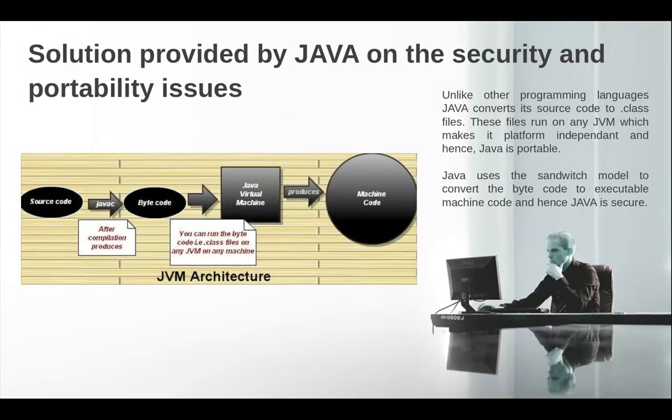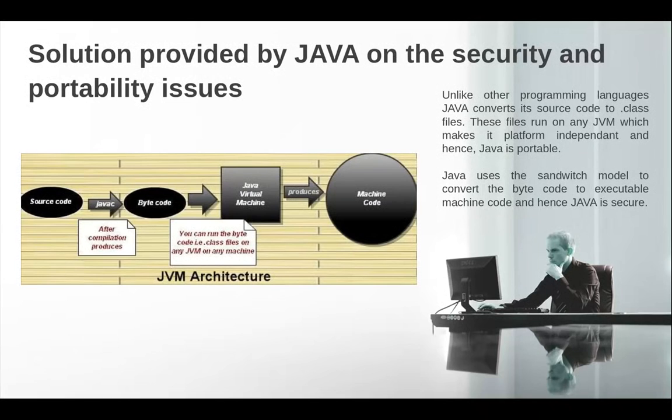Then we have the interpreter, which can be the just-in-time interpreter or a simple interpreter, and the code is interpreted into machine code or runnable code, which can be run on different OSs depending on the JVM.